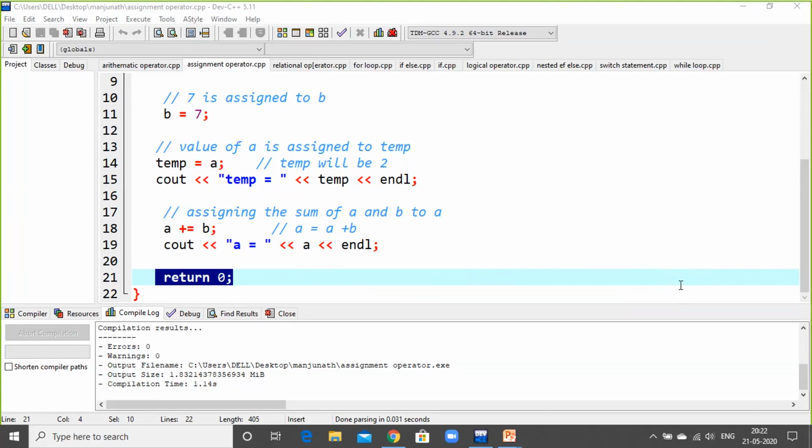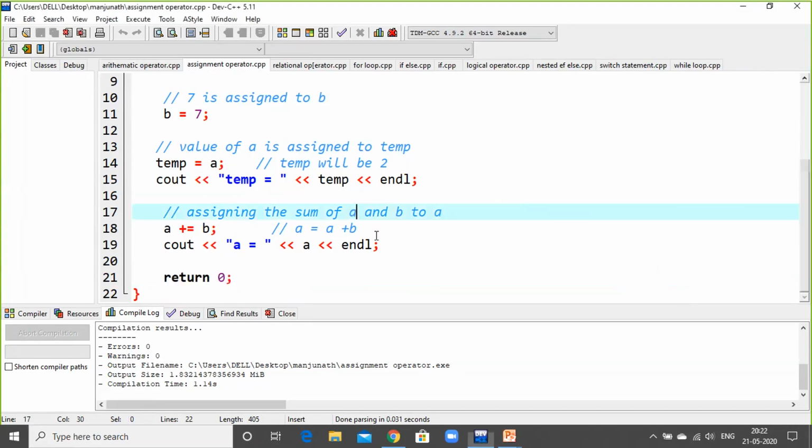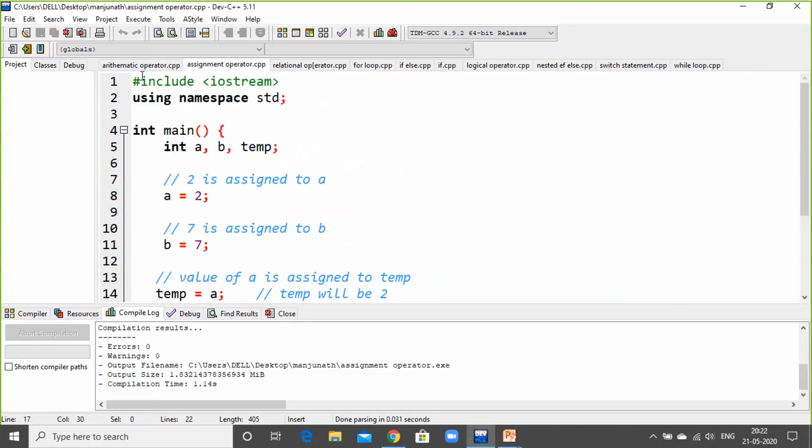Any other doubts? What if we don't write return 0? See, if you don't write return 0 it can also be manageable, but when you use packages or header files, I'm using iostream here, there are n number of packages or header files: iostream, iomanip.h, conio.h.